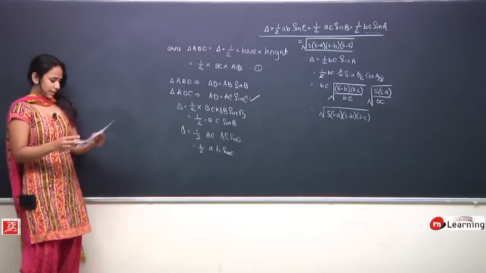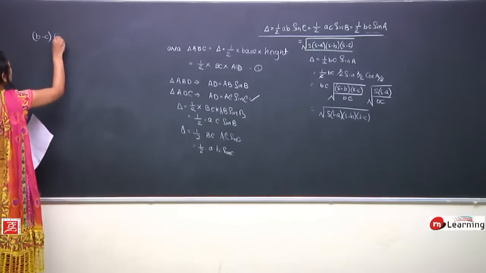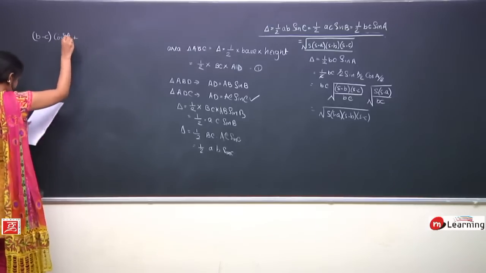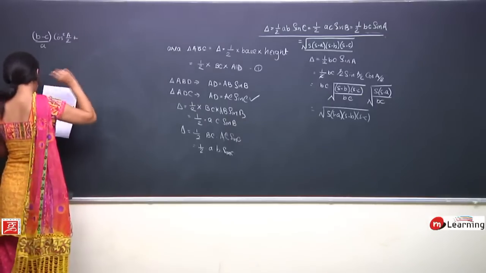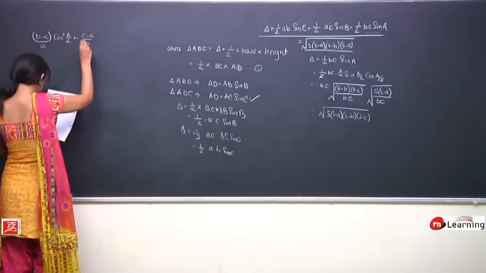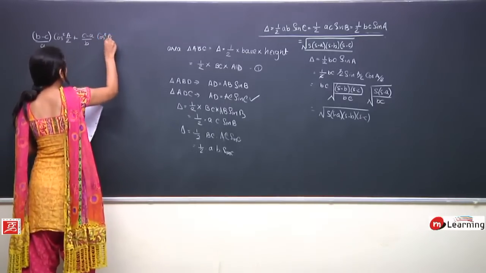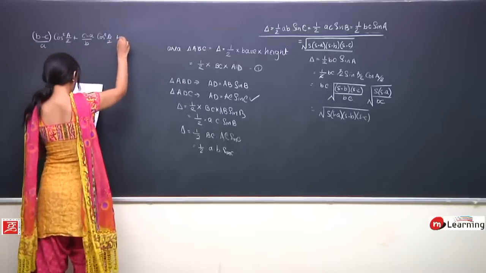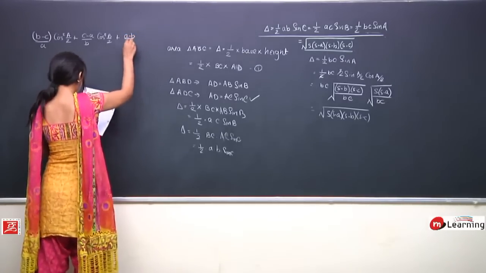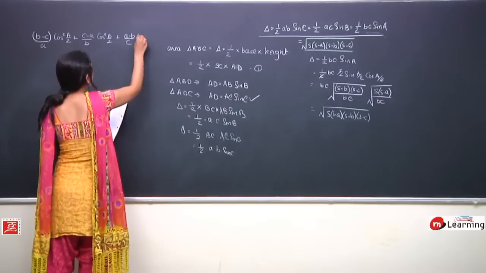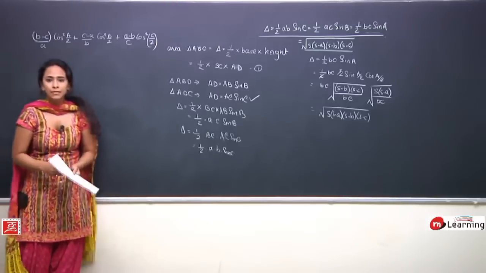A very easy question, write it down. The question is I have to prove B minus C by A cos square A by 2 plus C minus A by B cos square B by 2 plus A minus B by C into cos square C by 2 is equal to 0. We have to find the value of this equation. We basically have to simplify this equation.